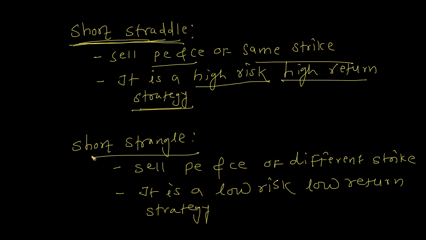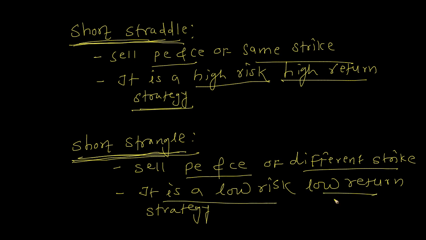Then again, if you have a range bound view and you want to go short, and you are a conservative sort of trader, you can go for the short strangle. In a short strangle we sell put and call options of different strikes. This is a low risk and low return strategy. So those who want to take less risk can go for this short strangle.